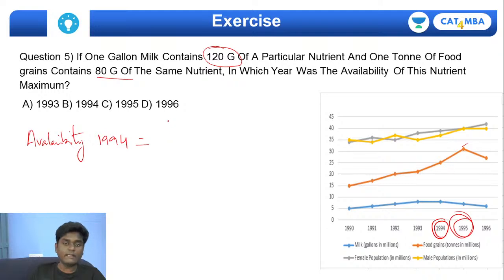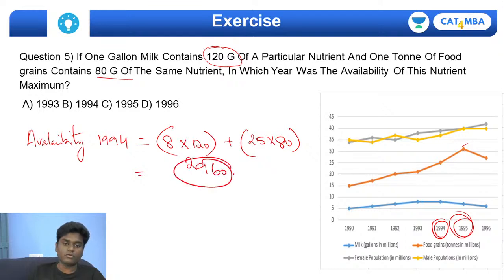What you can do exactly, in 1994 for the milk it is exactly 8 tons you have, so 8 into 120 grams, plus for food nutrients if you see it is 25, so 25 into 80, that's it. So if you try to do this, how much exactly you'll be getting? It would give you 2960. This is the amount of nutrient in the year 1994 availability.